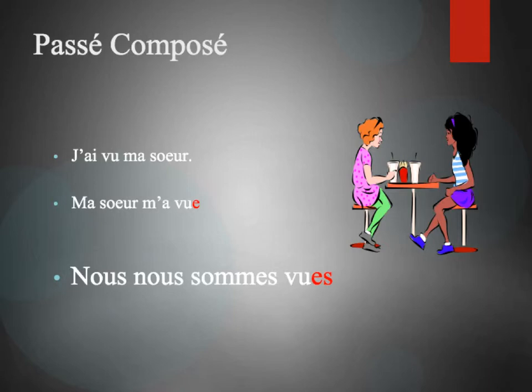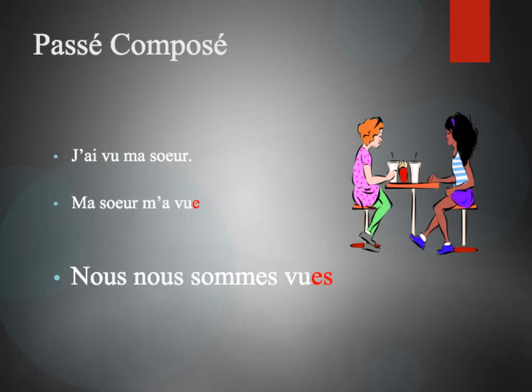In this first instance, we have two young ladies sitting, having a drink together, and obviously it must have happened in the past, so we'll assume it was yesterday. J'ai vu ma sœur. I saw my sister. Ma sœur m'a vu. The E on the end of that word vu is there because the direct object with which it is agreeing is that little reflexive pronoun me. My sister saw me. I'm female, therefore it's agreeing right there.